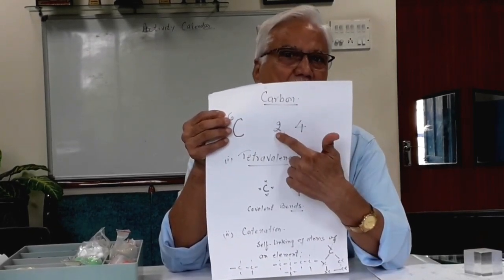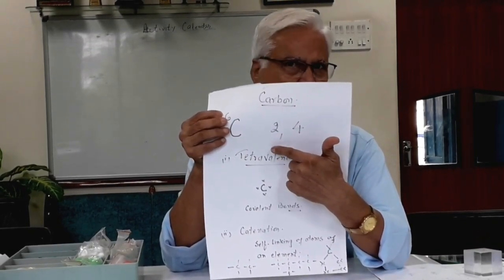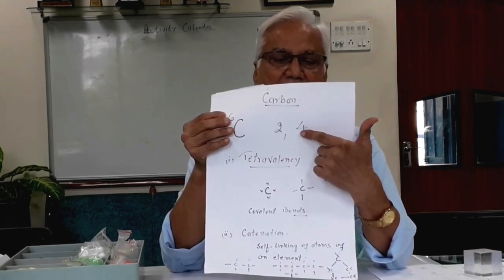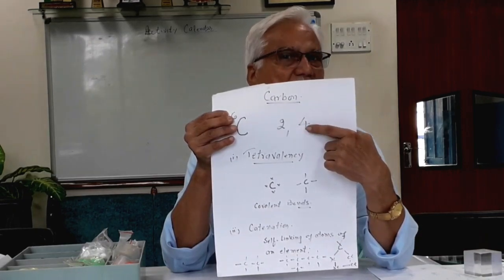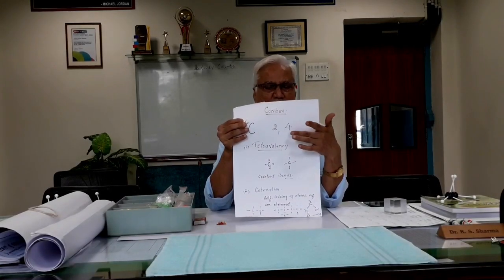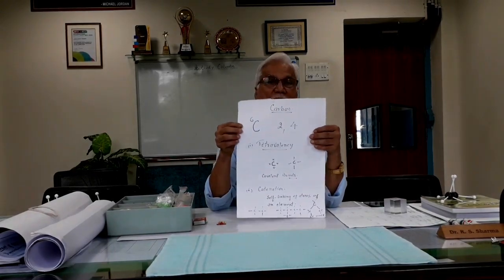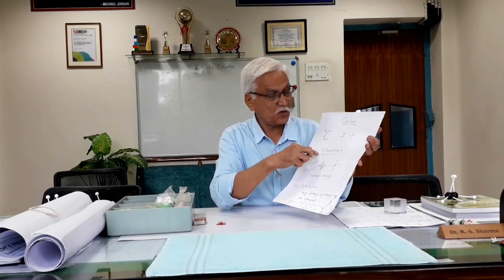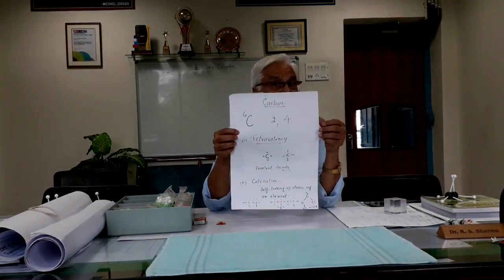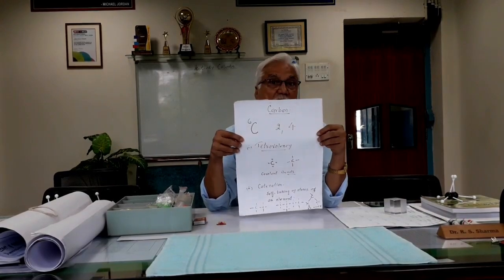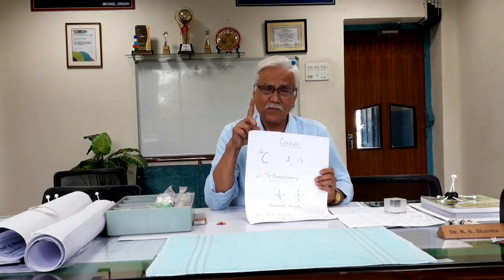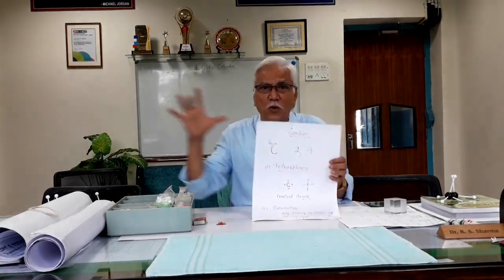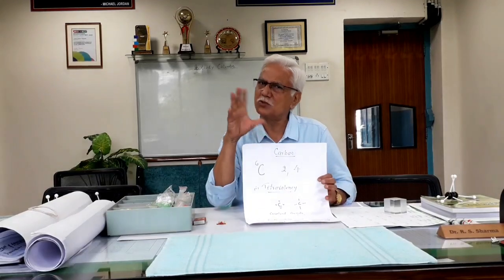That is, the first shell contains 2 electrons as per the rule. The octet rule is not needed there, and then the second shell contains 4. So this is an incomplete state, and this number 4 of electrons is also the valency of this particular element, and therefore carbon is called tetravalent, and this is called tetravalency. This is one specific property of carbon which makes it grow in chains, open chain also and closed chain also.